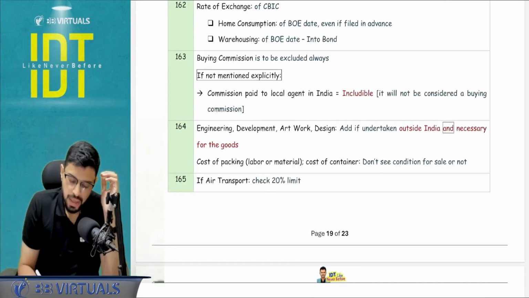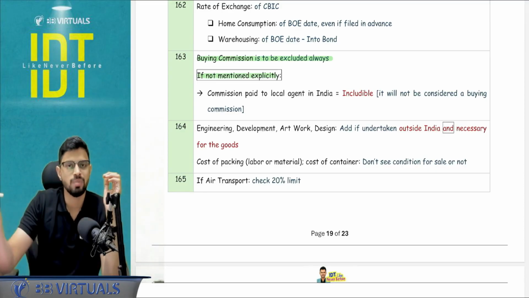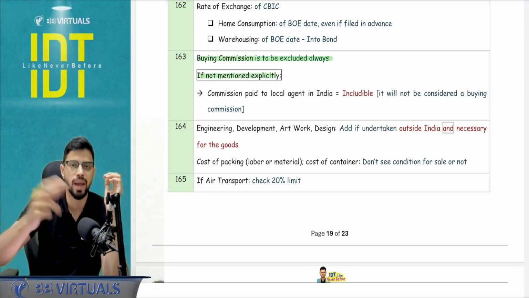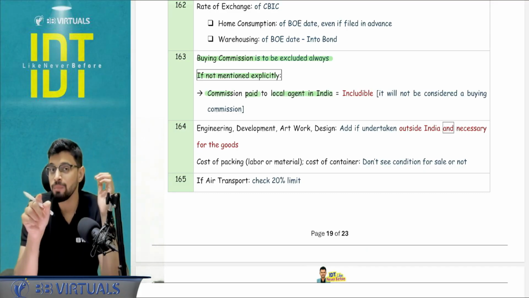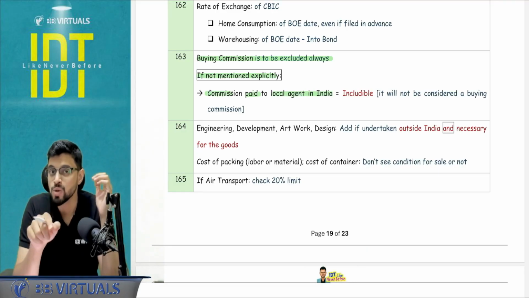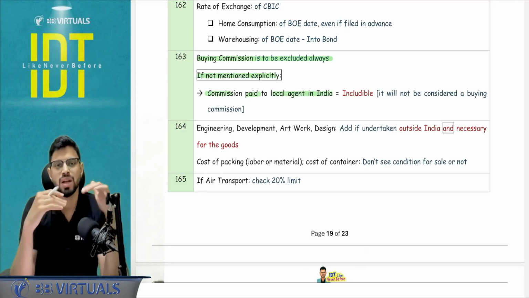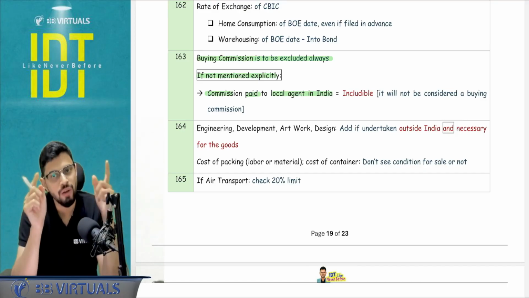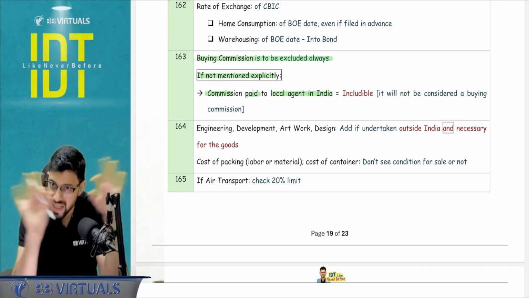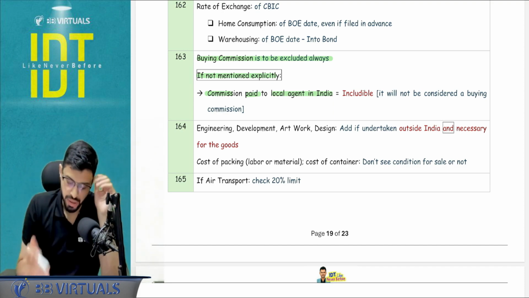Next, buying commission is going to be excluded always. Buyer's side is always excluded if not mentioned explicitly. Now, commission is mentioned but not mentioned explicitly whether it is a buying commission or a seller's commission. If it is given that the commission is paid to a local agent in India, you will assume this as a seller's commission, because in general the buyer's agent would be outside India and this would be the seller's commission. So you have to add it. But if it states explicitly that it is a buying commission, exclude it.